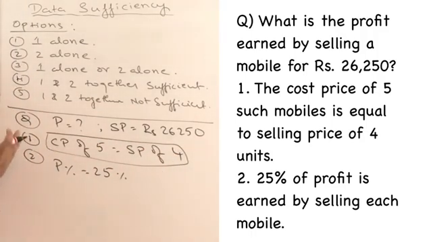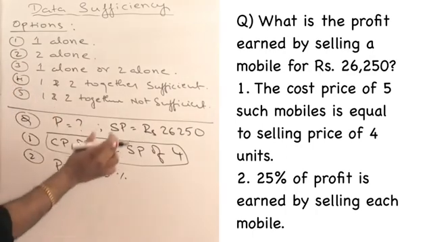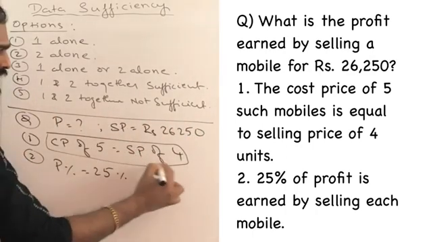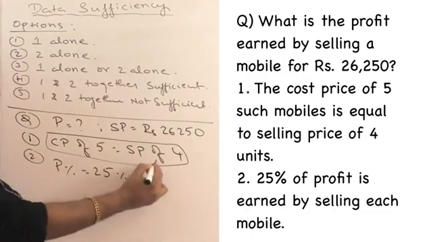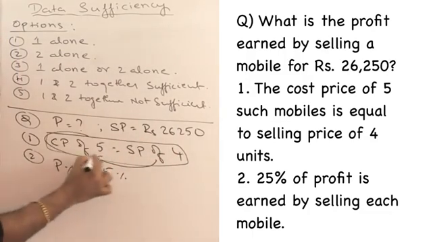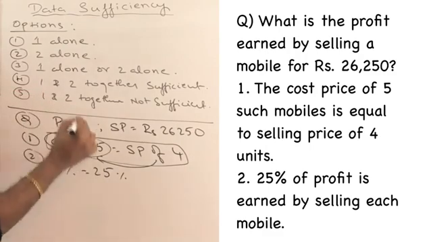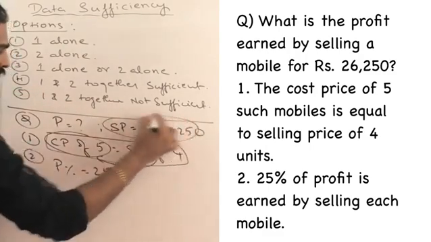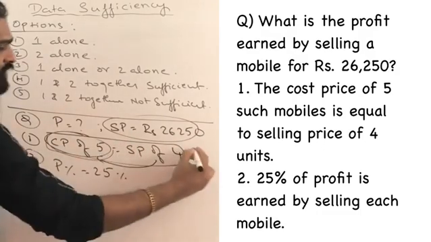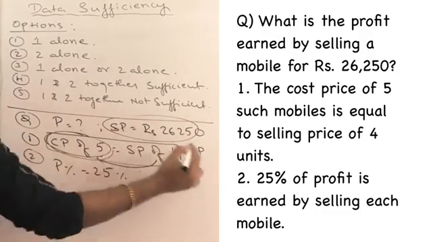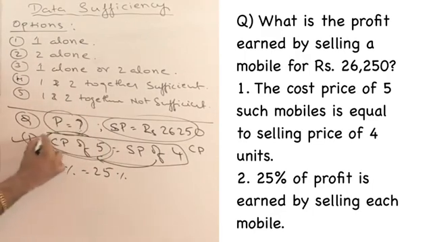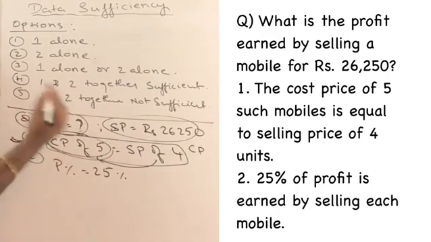Whenever we know the cost price of 5 is equal to selling price of 4, we have answered questions of this kind. But in this particular thing, you know the selling price of each mobile is 26,250. From this, you will know the selling price of 4 mobiles. From the selling price of 4 mobiles, I can find out the cost price of 5 mobiles. From the cost price of 5 mobiles, I can find out the cost price of each mobile. I know the selling price of each mobile, so I can also find out the cost price of each mobile. Knowing selling price and cost price, it is always possible to find out how much is profit. So this information is completely sufficient for me to answer the question.